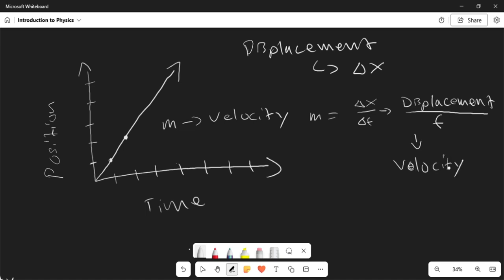So really just understand that when you have a position versus time graph, it's going to give you the displacement, but it's also going to give you the velocity. When you find the area, for example, the area of this triangle right here, you're actually going to get the displacement. Now, when you find the rate of change of this line, you're going to get the velocity.